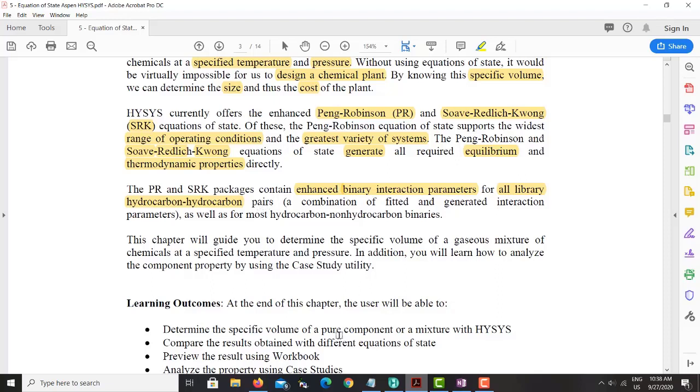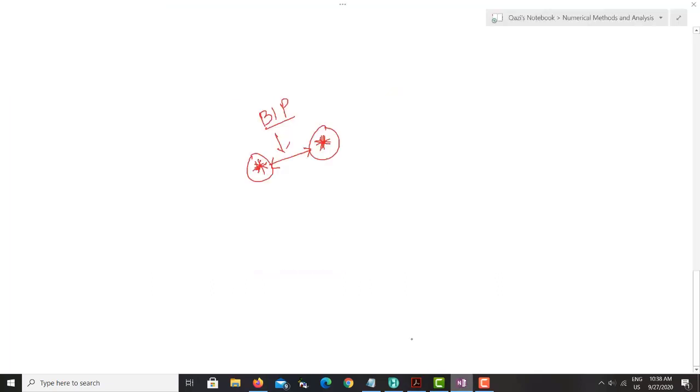What is the interaction? Let's say you have two gases, methane and ethane. The methane molecules are different from the ethane molecules, and how the interaction between these two components is affected is known as the binary interaction parameter for methane and ethane.